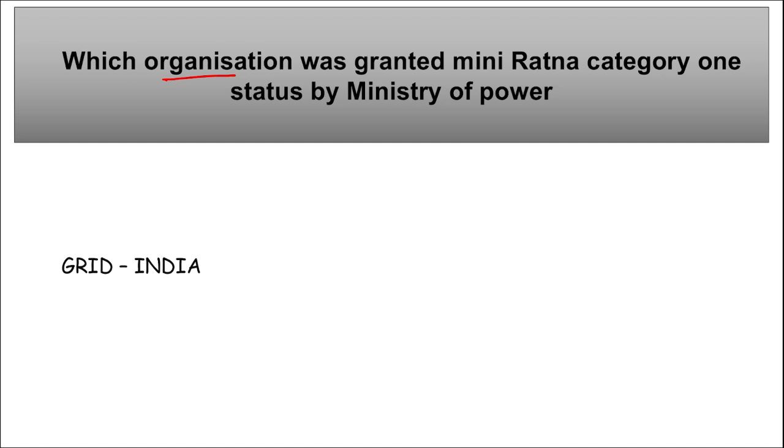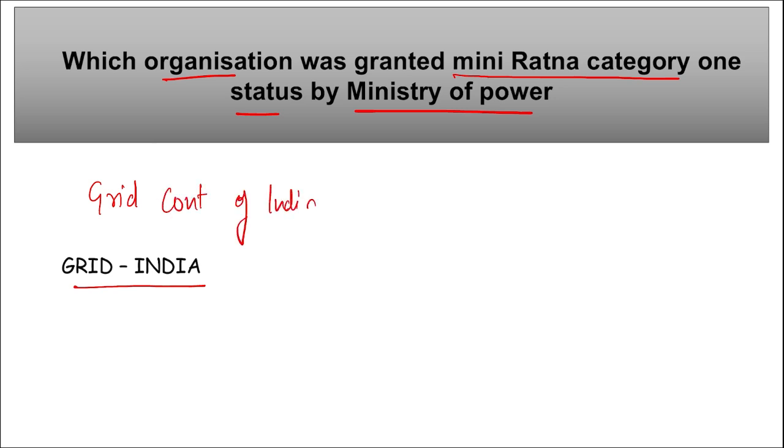Which organization was granted Mini Ratna Category 1 status by Ministry of Power? It is Grid India. What does Grid India stand for? Grid Controller of India Limited, right? They have been designated as the Mini Ratna Category 1 CPSE by the Ministry of Power, right?